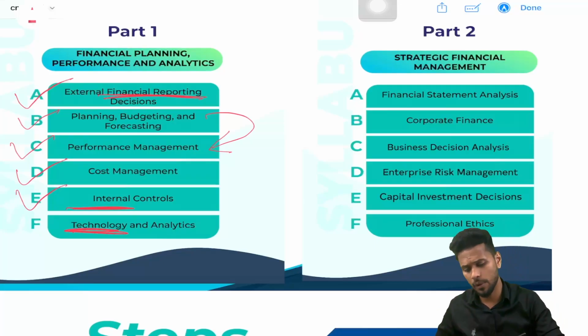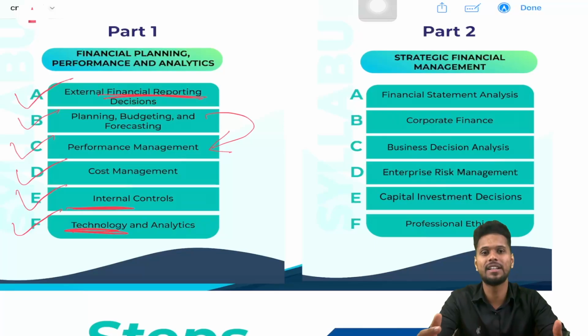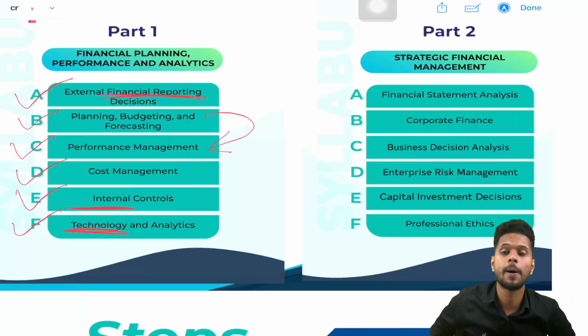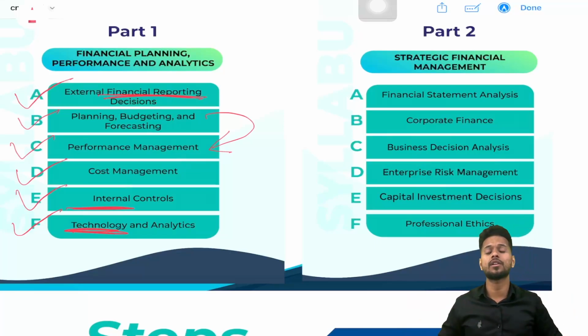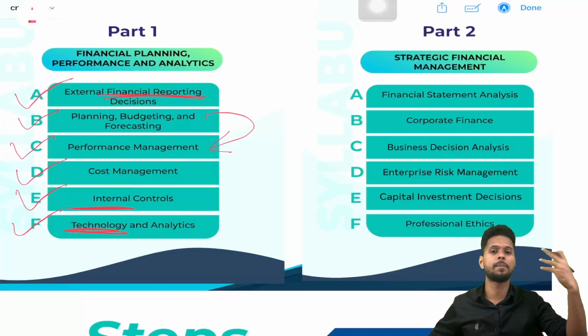And the last section of the part 1 syllabus is technology analytics. In this section we are discussing IT related areas. IT means technology related areas. Nowadays we are mainly depending on technology. Many years ago we were using paper and pen accounting, and we were not depending much on technology.